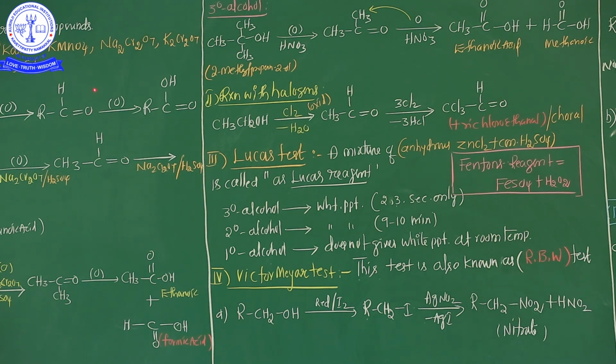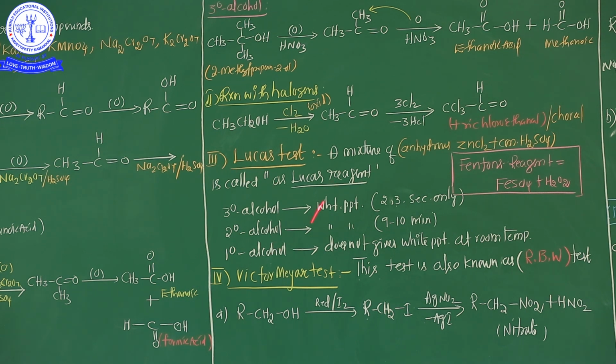First one, the reactions involving cleavage of the C-O bond. The second one, reactions involving cleavage of the alkyl to hydroxyl group. And the third, classified as both alkyl group as well as hydroxyl group cleavages. So I have successfully completed the complete chemical properties of alcohol. After that, see here,